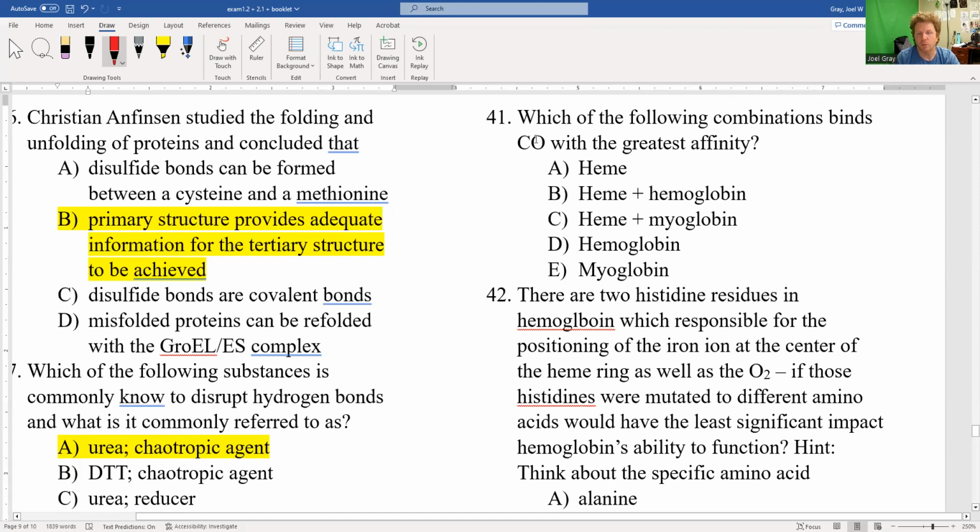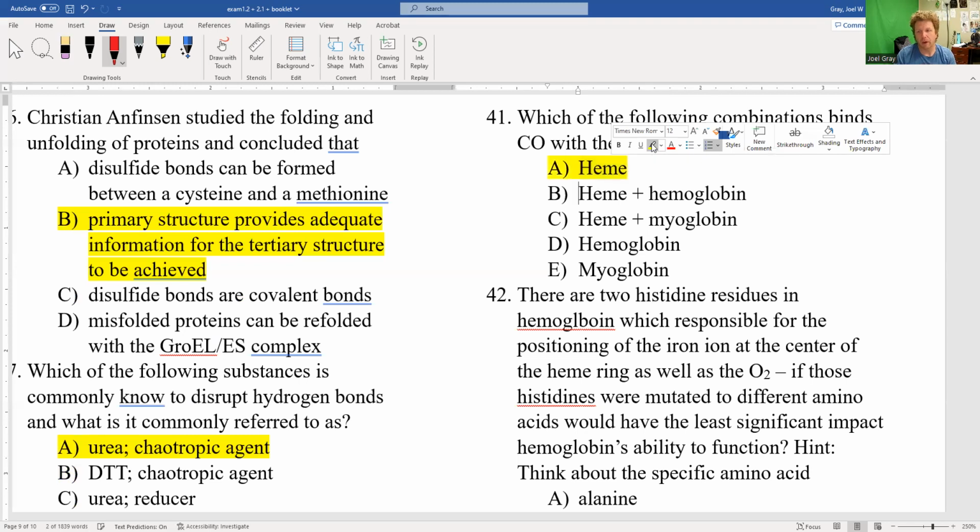binds carbon monoxide with the greatest affinity? Option A is heme, B, heme plus hemoglobin, C, heme plus myoglobin, D, hemoglobin, and E, myoglobin. Okay, those last two, those two proteins in the absence of heme, they're going to have virtually no affinity for carbon monoxide. The studies where we talked about the toxicity of carbon monoxide was really going and looking at just heme binding to carbon monoxide.